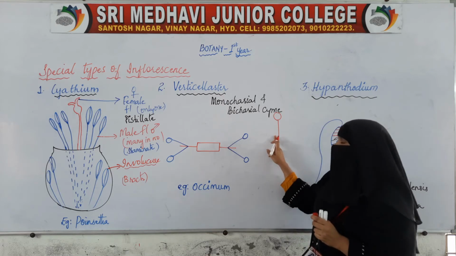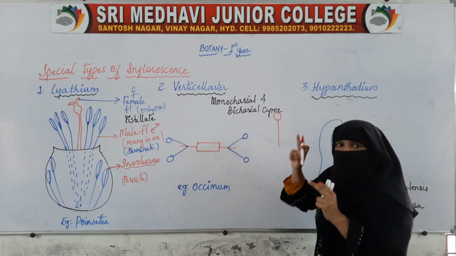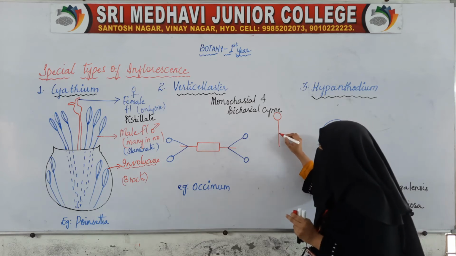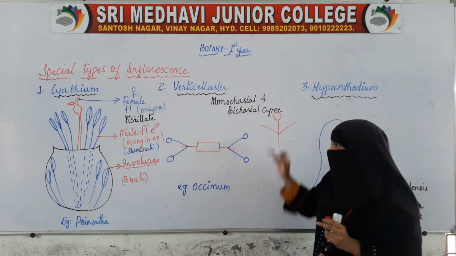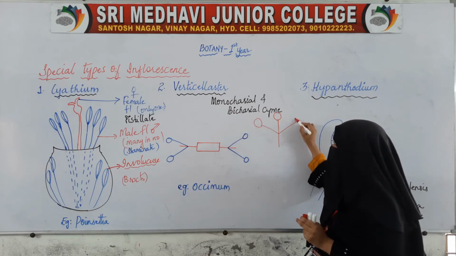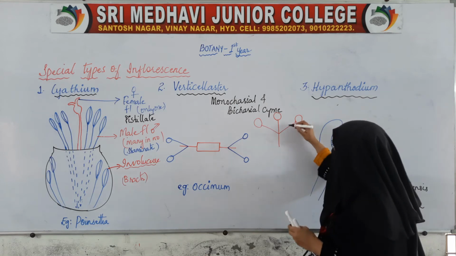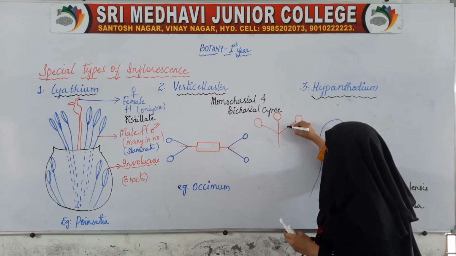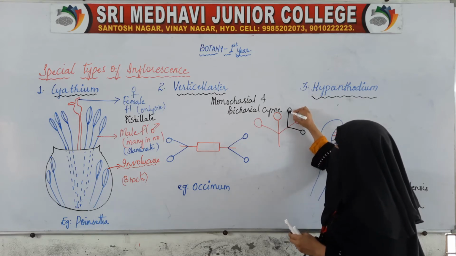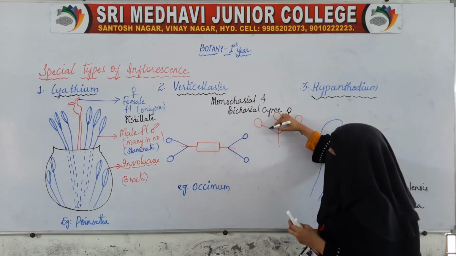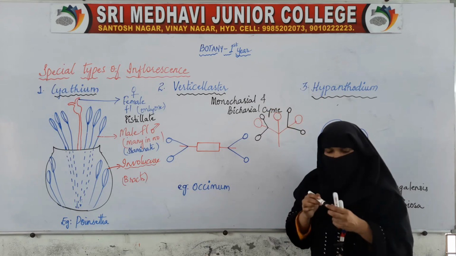Now, when this main axis produces branches, every time it produces 2 branches, and these will also terminate into flowers.